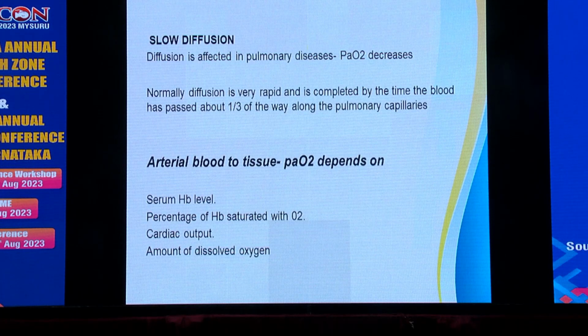Slow perfusion, that is, diffusion is affected in many of the pulmonary diseases. Normally the diffusion is very rapid and is completed by the time the blood has passed through the first one-third of the way along the pulmonary capillaries. At the level of arterial blood to tissues, the PaO2 depends on, one, the serum hemoglobin level, the percentage of hemoglobin saturated with oxygen, then the cardiac output, then the amount of dissolved oxygen.